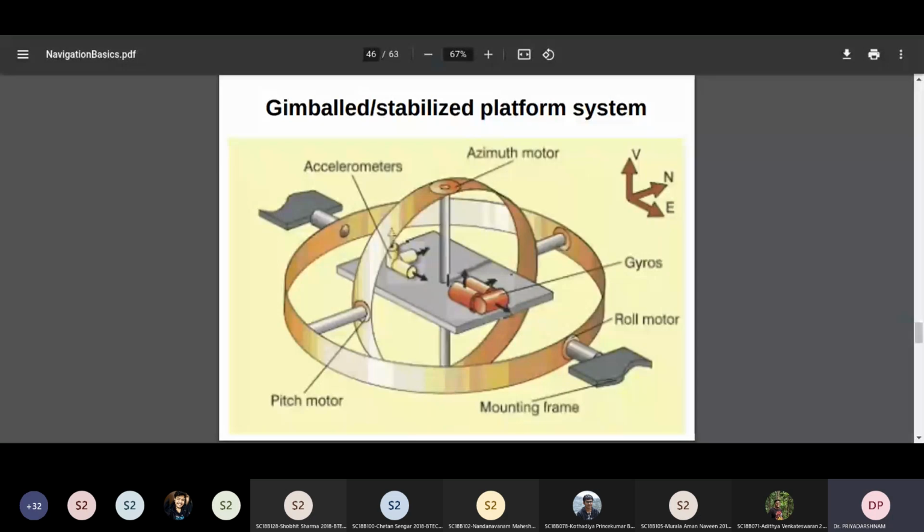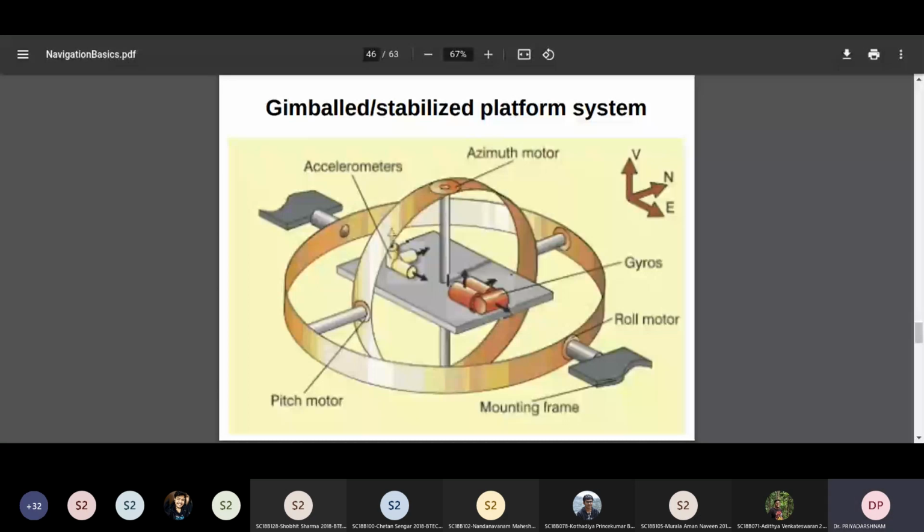So if the earth is rotating, you would notice that this platform will not be aligned to the earth. It will be with respect to wherever you started it initially in the inertial frame. And the accelerations are required in the inertial frame. Therefore, this system helps you compute the acceleration in the inertial frame. Then by double integrating, you can get the position which you are interested in.